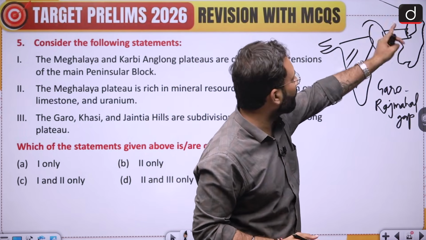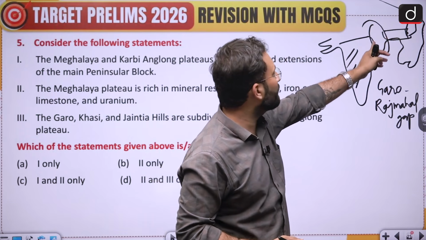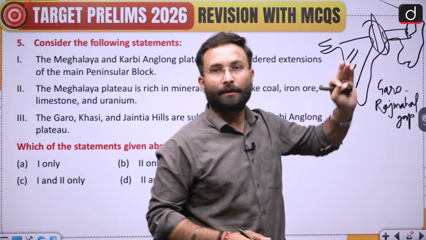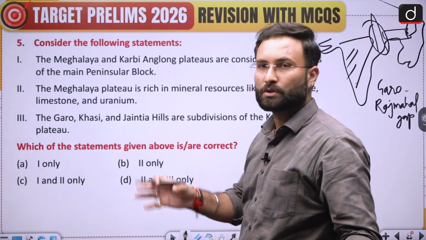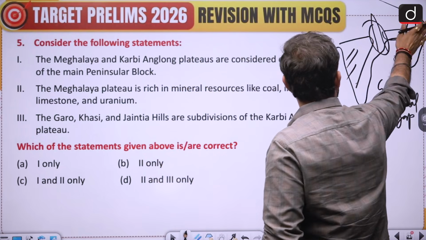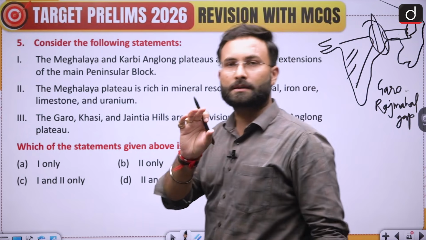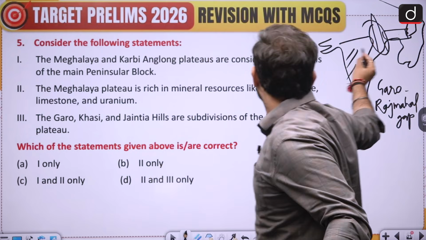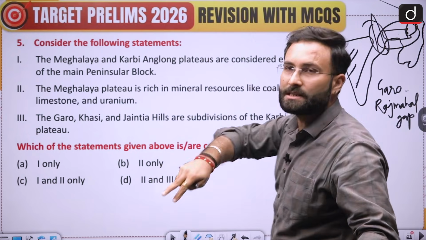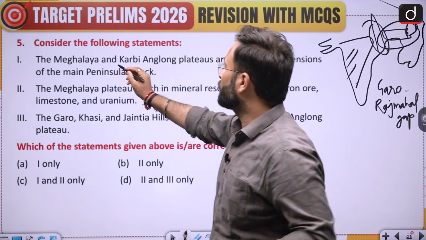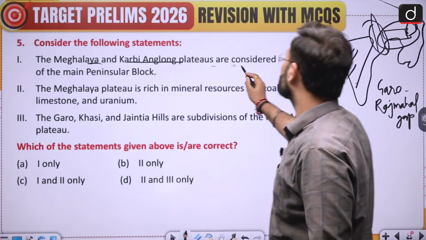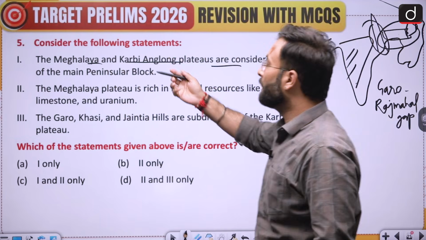Now during the formation of the Himalayas, these kinds of activities happened and a gap was created. That gap was filled with the alluvial deposits of the river. But you can say these are two same blocks, or the northeastern plateaus are basically extensions of the Deccan plateau or the peninsular block. So here Meghalaya and the Karbi Anglong plateaus are considered extensions of the main peninsular block.